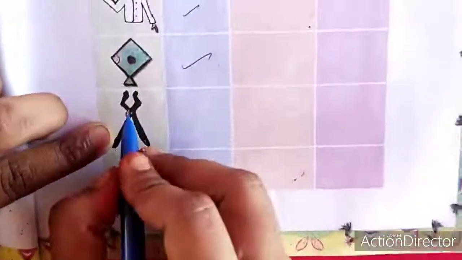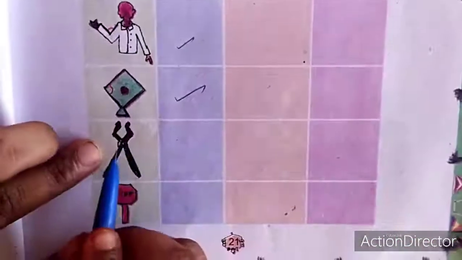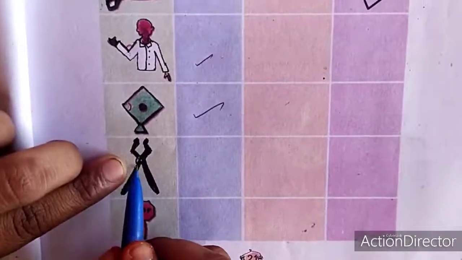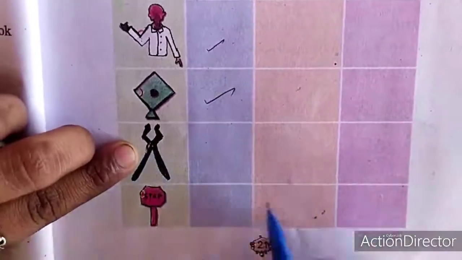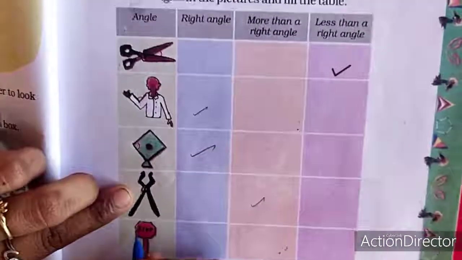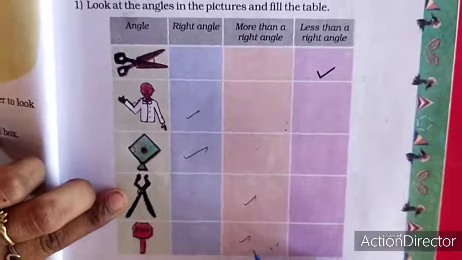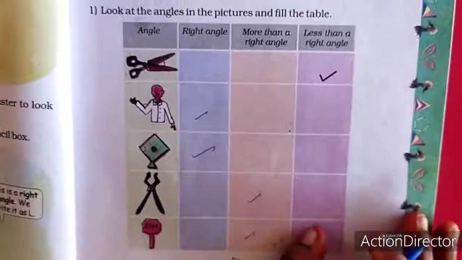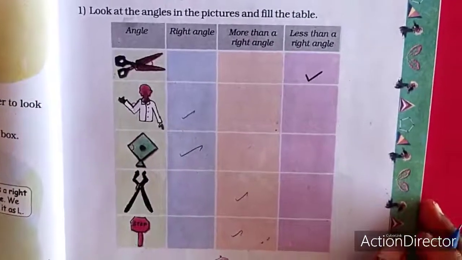And then see the screw gauge. Here, this is more than a right angle. So tick more than right angle. Here see the angle. This is also more than a right angle. Thank you students. Remaining part we will see in the next class.